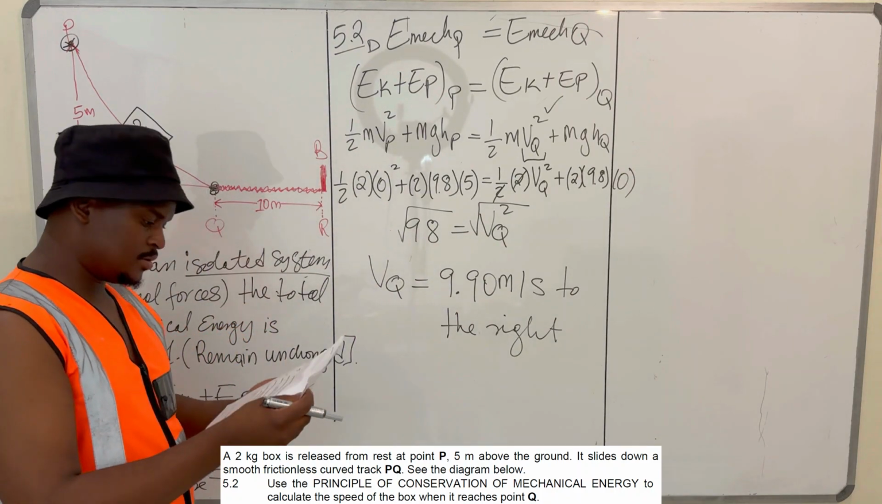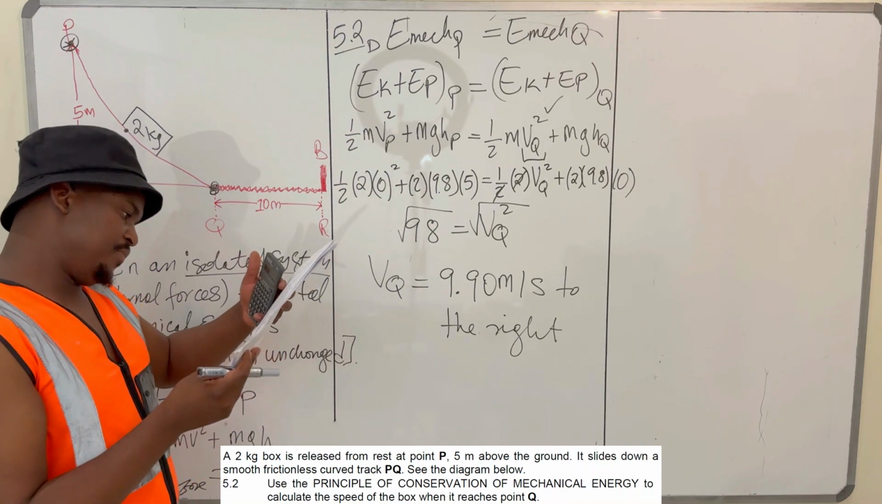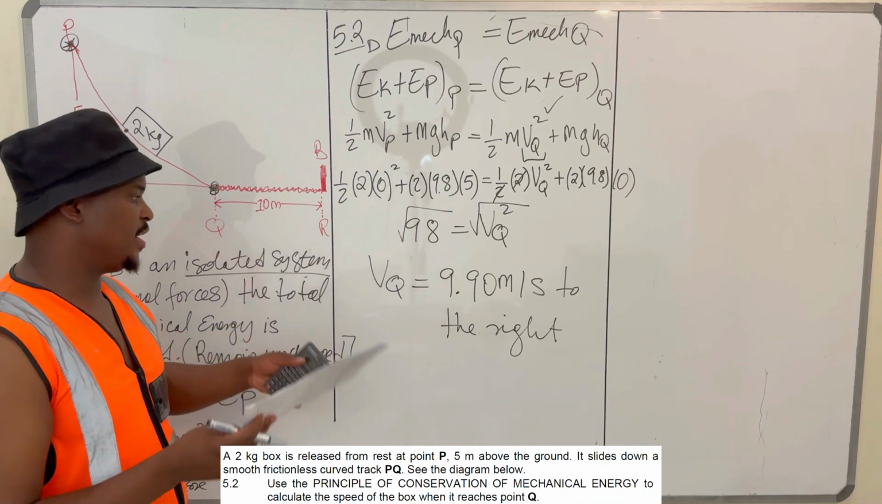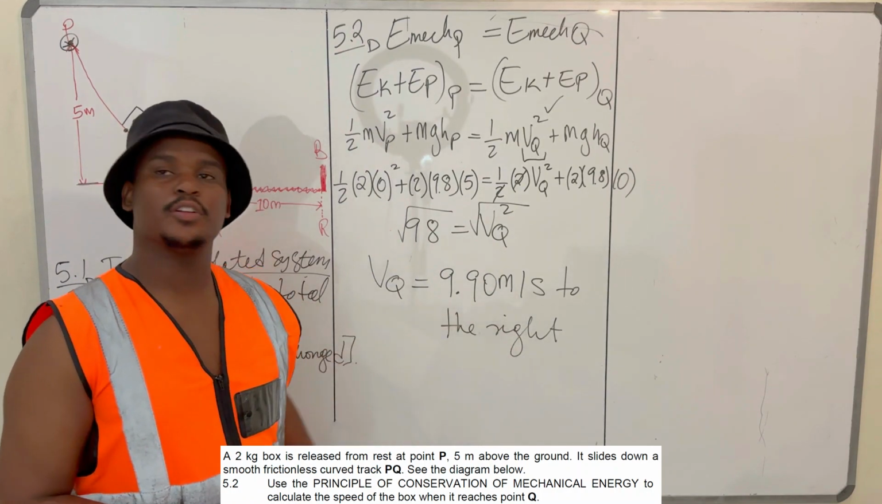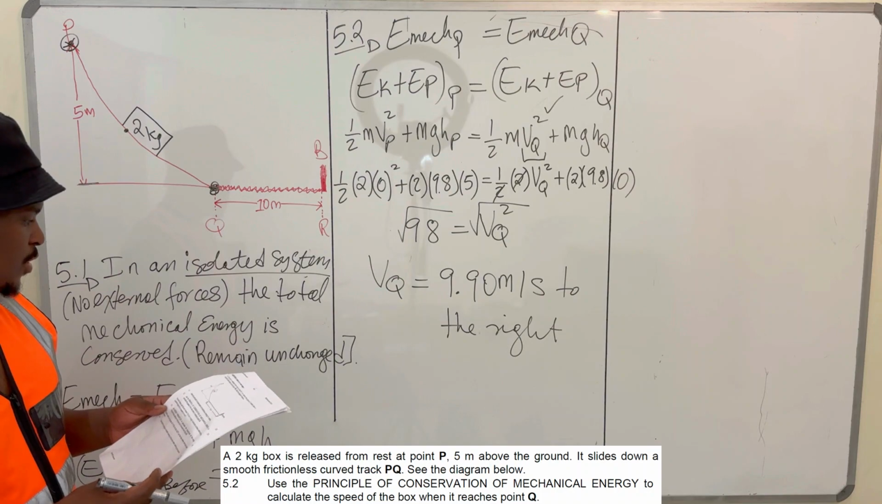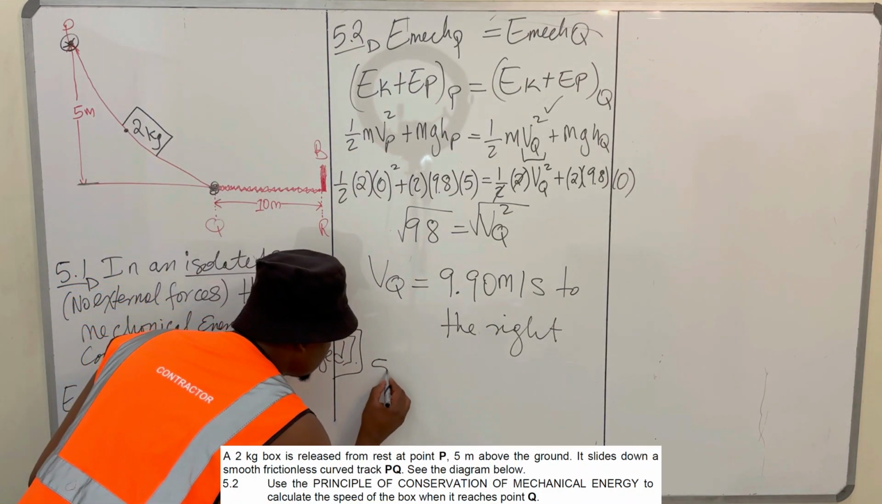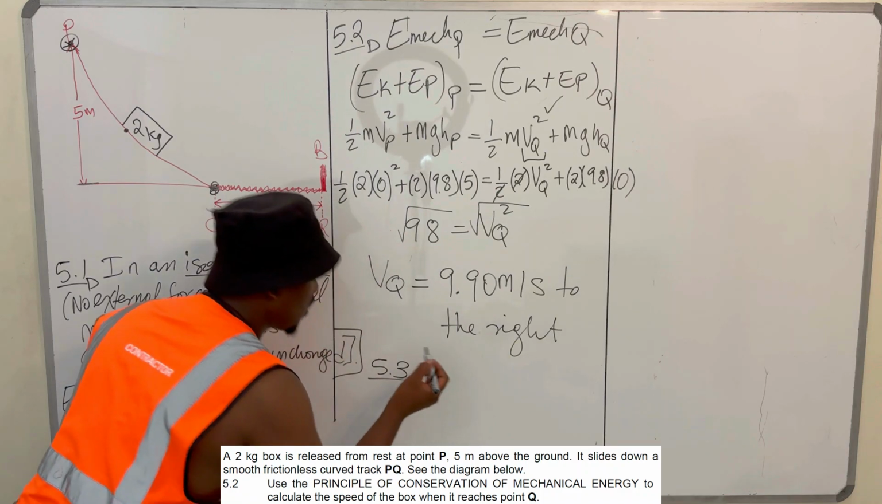That is your velocity. They only wanted the speed, so there's no need for direction, but here's your velocity. We're done with this. Then we move to another question, which is 5.3. Let's go.